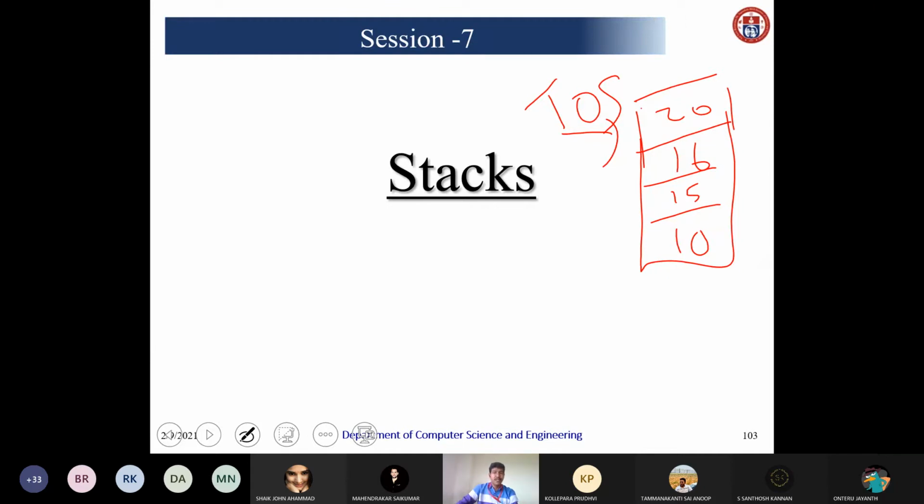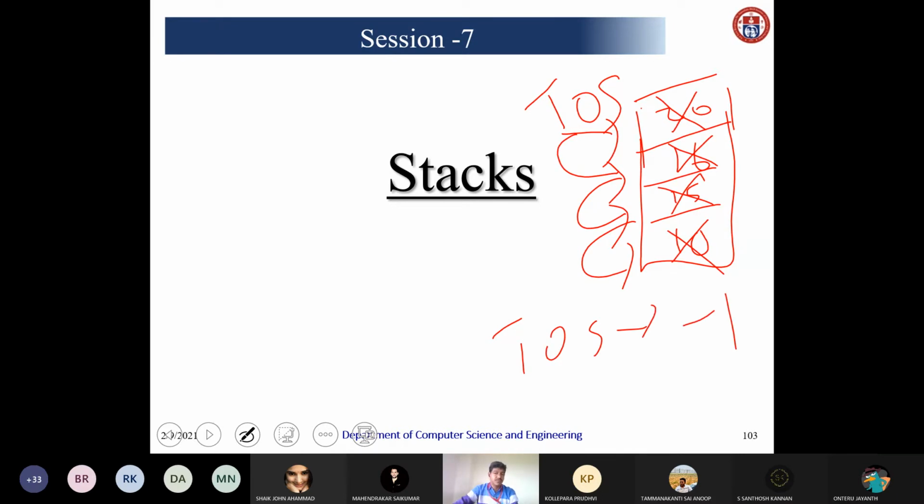Suppose I am deleting. The last item we inserted will be deleted first. Now the TOS points to 16. Again, if I pop one item, this 16 will be deleted, then the TOS will come here. Again, 15 will be deleted, and the TOS will come here. Once I delete all the elements, the TOS will point to -1. This is actually a stack.